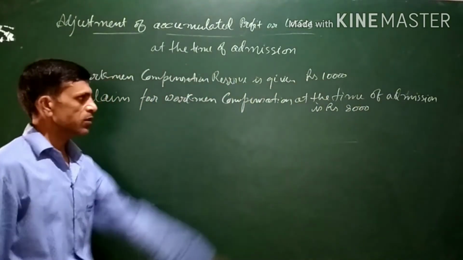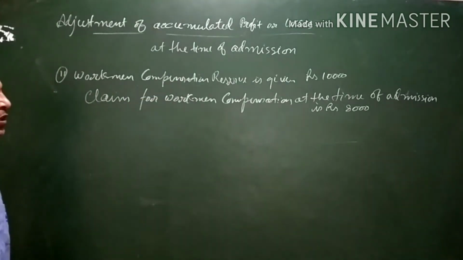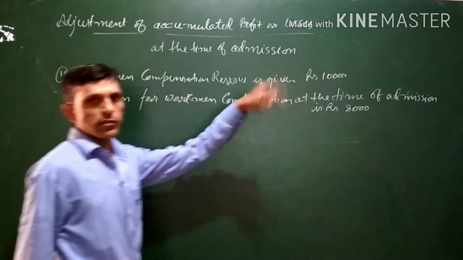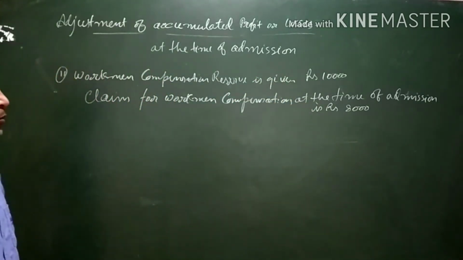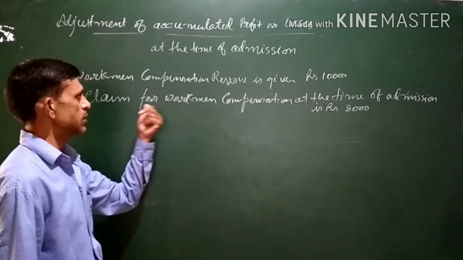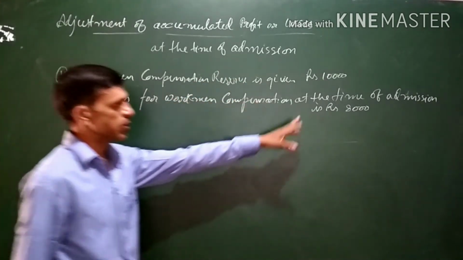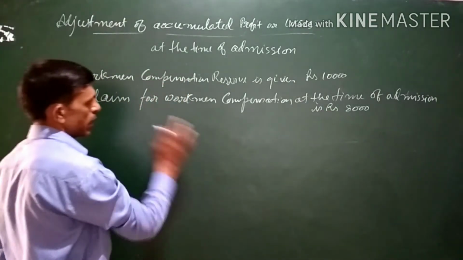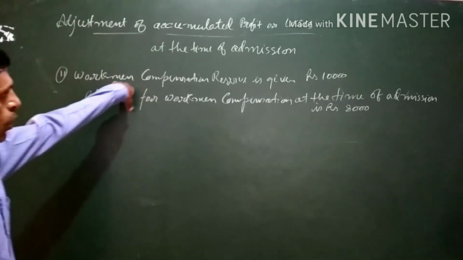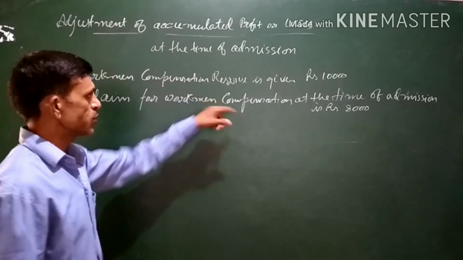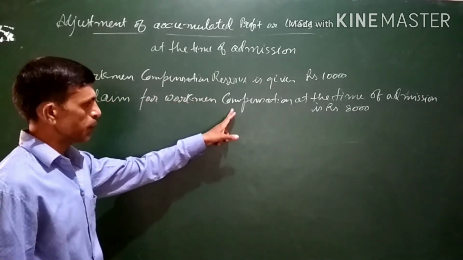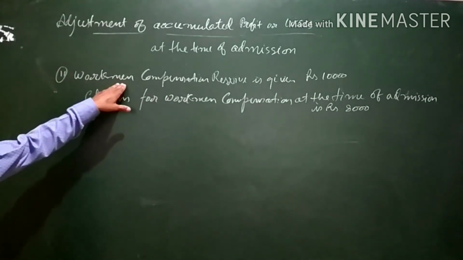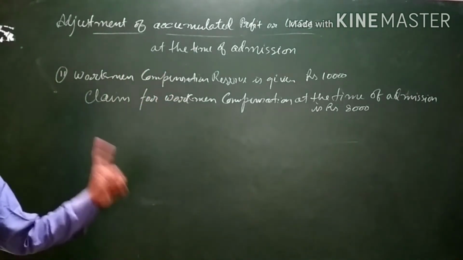Suppose the workman compensation claim at the time of admission of the partner is rupees 8,000. So we have more reserve than the claim which is being made at the time of admission. We have a reserve of rupees 10,000 and there is a claim for workman compensation of only rupees 8,000. For this, the journal entry will be that out of this 10,000 workman compensation reserve, 8,000 will be transferred to claim for workman compensation, and the rest of the 2,000, which is extra profit, will be transferred to old partners in their old profit sharing ratio.